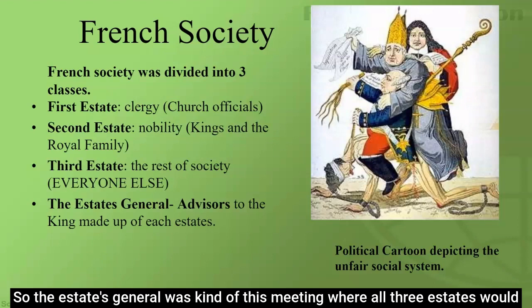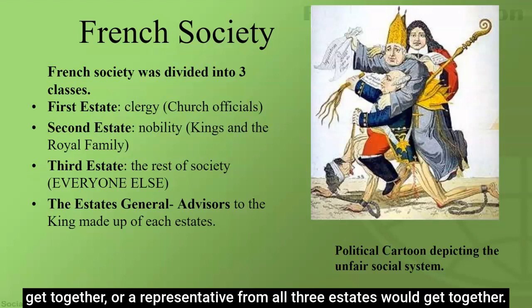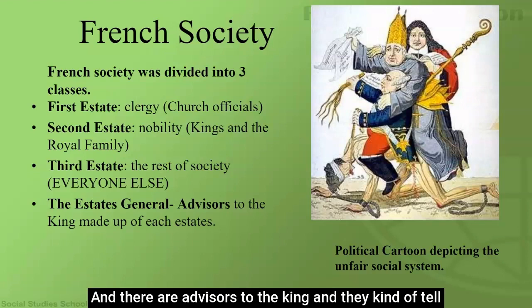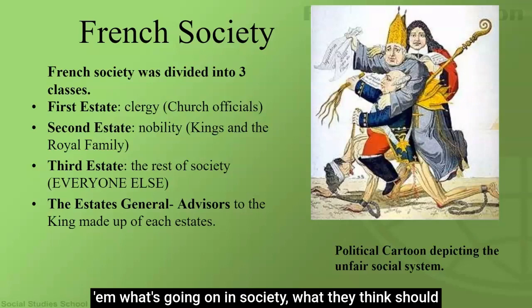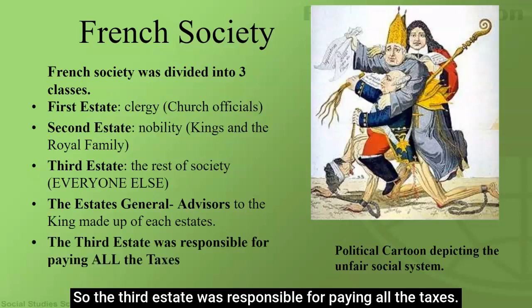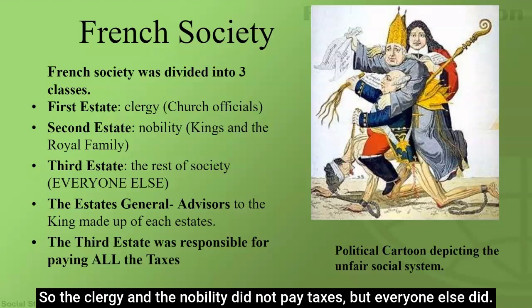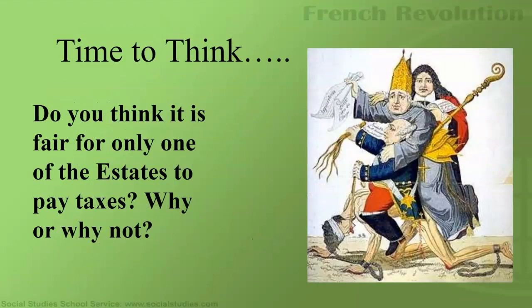So the Estates General was kind of this meeting where all 3 estates would get together, or a representative from all 3 estates would get together. And they're advisors to the king, and they kind of tell him what's going on in society, what they think should happen next, give their 2 cents on how society should run. So the third estate was responsible for paying all the taxes. So the clergy and the nobility did not pay taxes, but everyone else did.